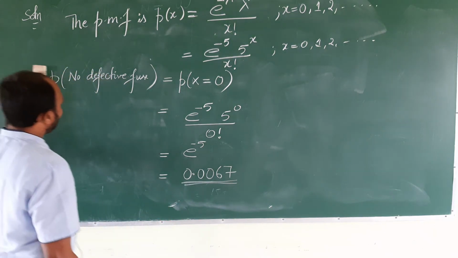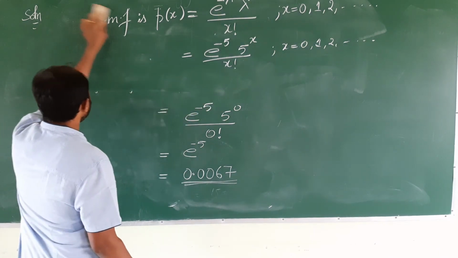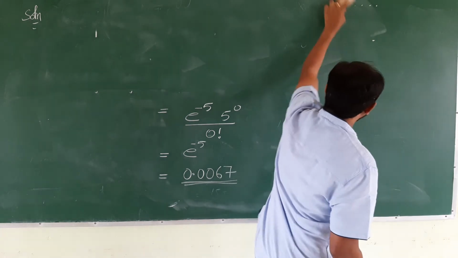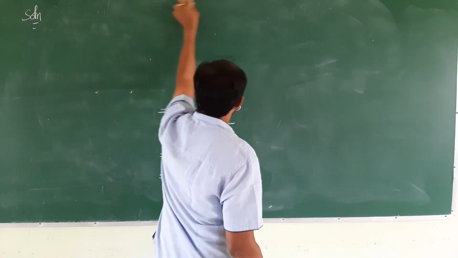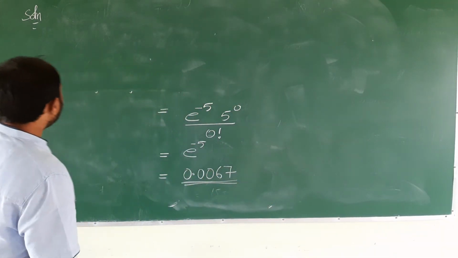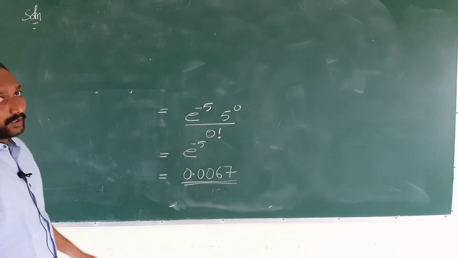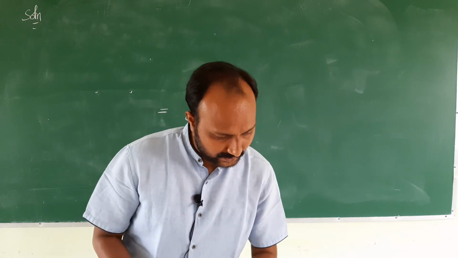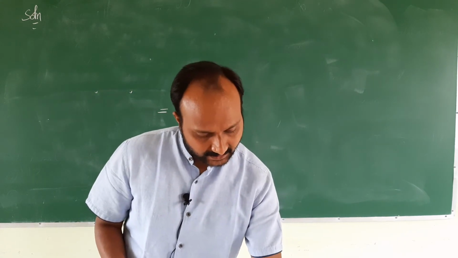Let us take up the second question. Now they are saying that totally there are 500 such boxes. Out of those 500 boxes, how many boxes will have exactly 4 defective fuses?